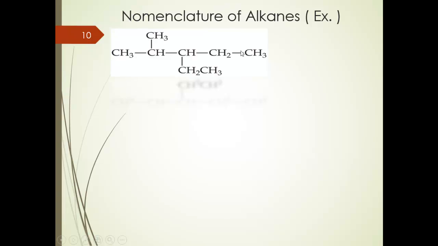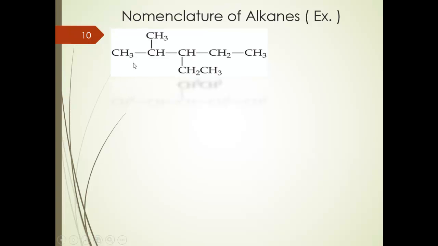This is our parent chain. It consists of 1, 2, 3, 4, 5 carbon atoms, so it will be pentane. This is the first step.